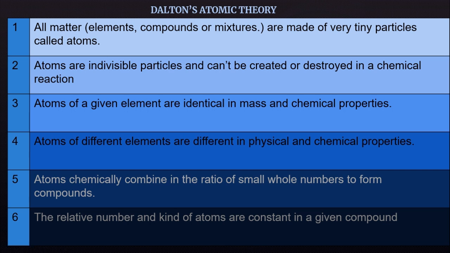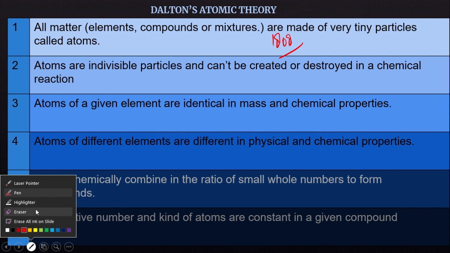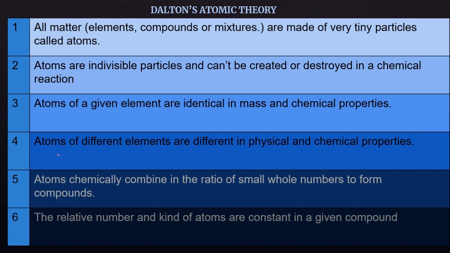So today we are going to discuss Dalton's atomic theory, as you can see on your screens. Dalton gave a theory about matter. This was the first theory that explained properties of matter. It was in 1808. Let's understand some important postulates, or main points, of Dalton's atomic theory.